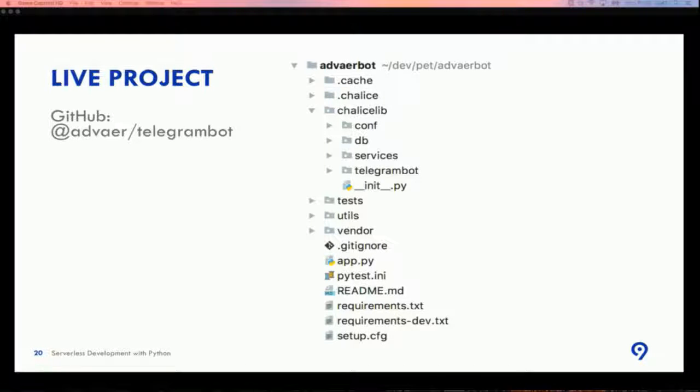For this project, you see the directory. There are many more directories here. So in chalicelib, we do not use only utils as I showed before. We use other packages for configuration, for database connection, for services, and for the Telegram bot, for instance. I also wrote some tests.